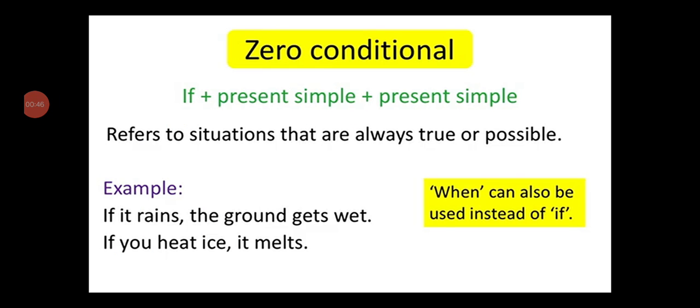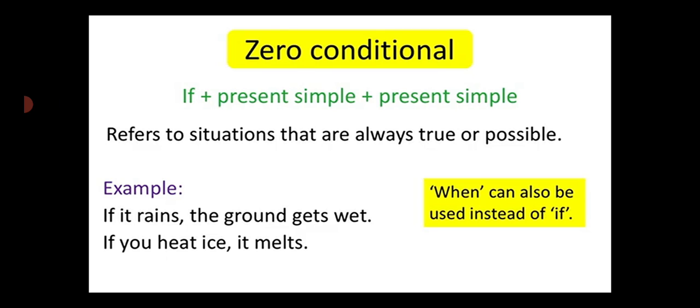Now, first is the zero conditional. How do you make a sentence in zero conditional? First you add if, then the present simple, then again the present simple. The important thing is where to use it. Zero conditional always refers to a situation that you are sure about, that is true and possible. You are not 50-50, you are actually sure that this will happen.